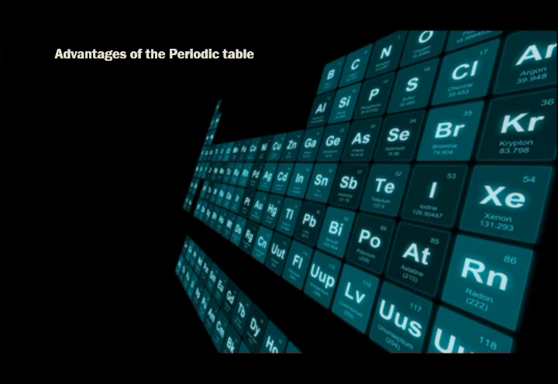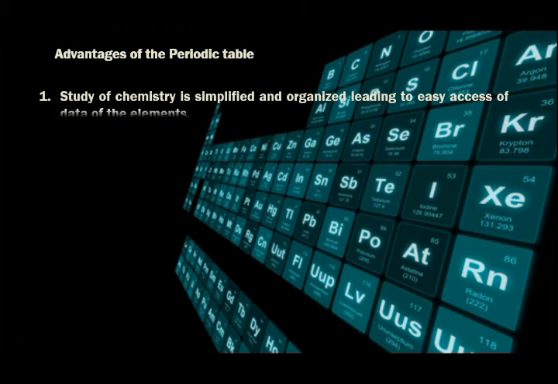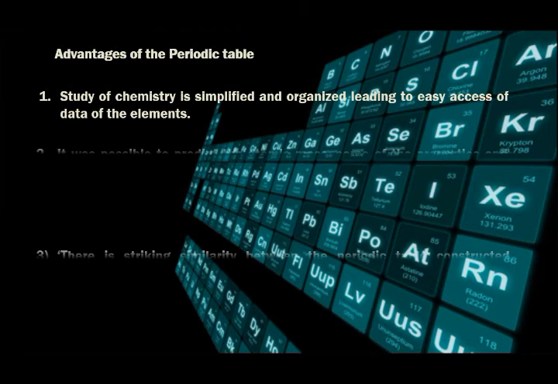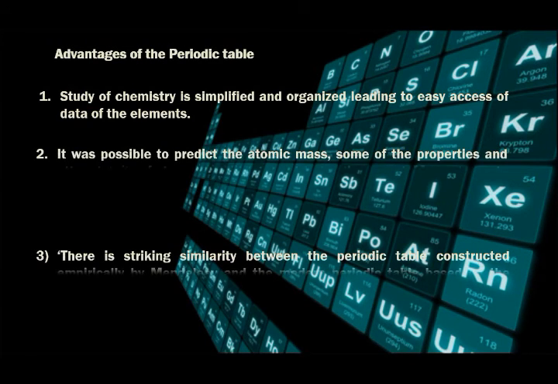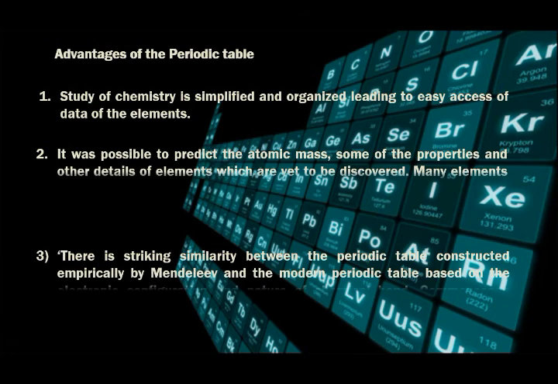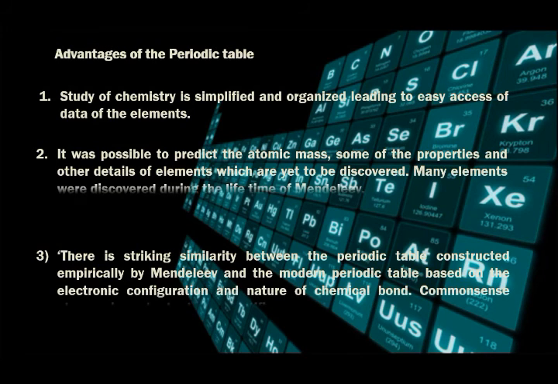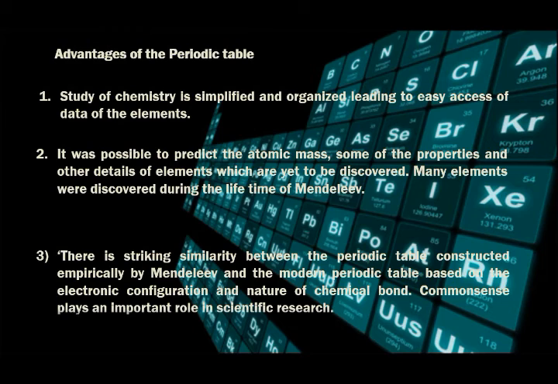Advantages of the periodic table. The study of chemistry is simplified and organized, leading to easy access to data of the elements. It was possible to predict the atomic mass, some of the properties, and other details of elements which are yet to be discovered. Many elements were discovered during the lifetime of Mendeleev.